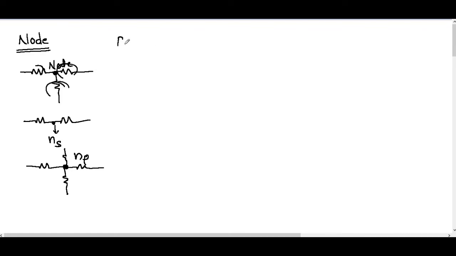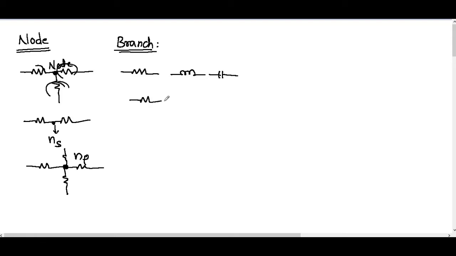What is meant by branch? A branch represents a single element, such as a resistor or inductor or capacitor or a source. A single element represents a branch.